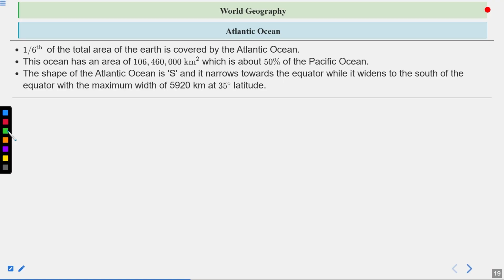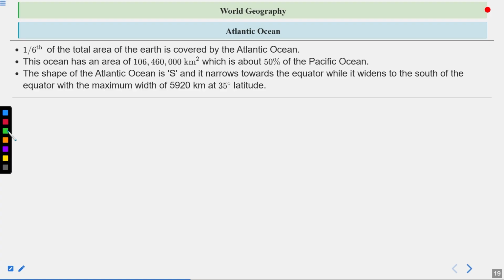The shape of the Atlantic Ocean is S. If you look at the world map, you will find that if you start from the country Iceland in the North Atlantic and move towards the Antarctic in the Atlantic Ocean, and if you try to mark it with a pen, then you can create the letter S. So that is why it is found in the S shape, and it narrows towards the equator while it widens to the south of the equator, with the maximum width of 5,920 km at 35-degree latitude.